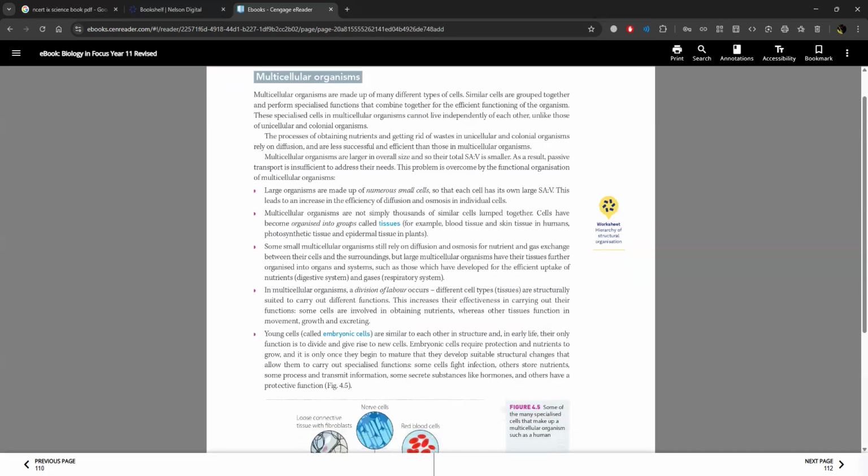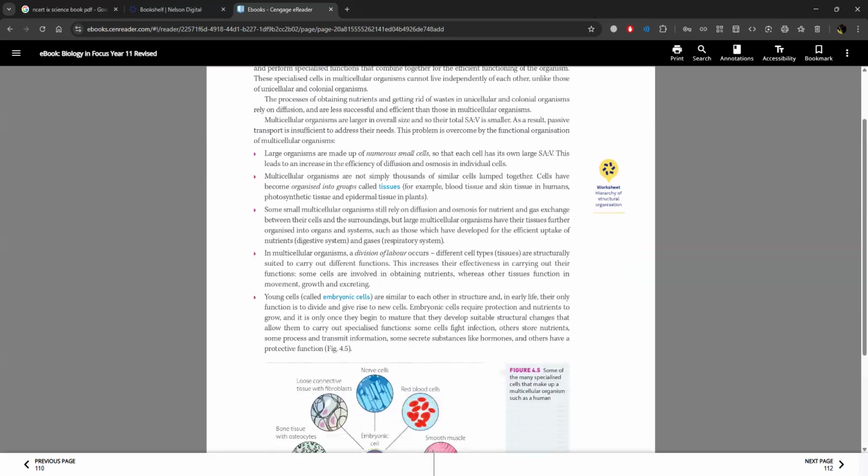The processes of obtaining nutrients and getting rid of waste in unicellular and colonial organisms rely on diffusion and are less successful and efficient than those in multicellular organisms. Multicellular organisms are larger in overall size, and so their total surface area to volume ratio is smaller. As a result, passive transport is insufficient to address their needs. This problem is overcome by the functional organization of multicellular organisms.